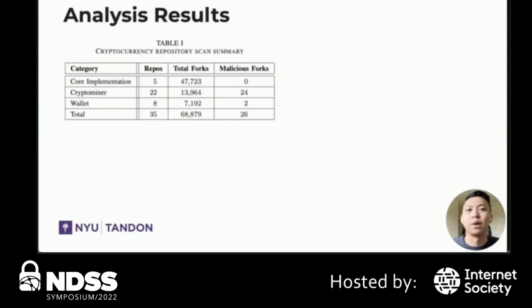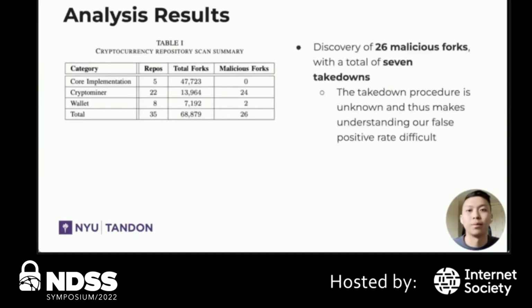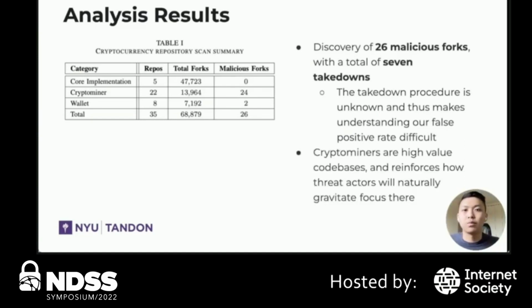We'll start by first examining how many malicious forks we ended up finding. From our results, we discovered a total of 26, with 7 of them taken down by GitHub Trust and Safety. This lack of insight on how takedowns are being validated and investigated makes it a little difficult to exactly understand our false positive rate at this time. From these, we noticed that crypto miners are high-value code bases, given the presence of malicious forks we found for them, which again reinforces how these threat actors will naturally gravitate their focus there.